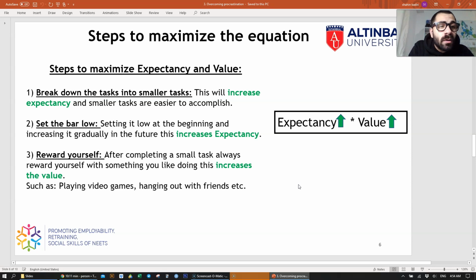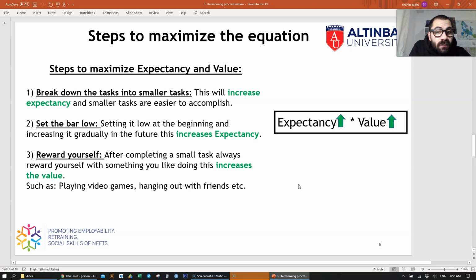What does setting the bar low mean? It means that if you are aiming to finish 3 courses in one day, you're most likely not going to finish it. And if you do finish it, you will feel brain fatigue, and you don't want to study anymore. But if you set your bar low, if you said that I'll finish 1 course and you finish 3 courses in that day, you will feel motivated because you did something over what you were expecting. This increases your expectancy in the formula.